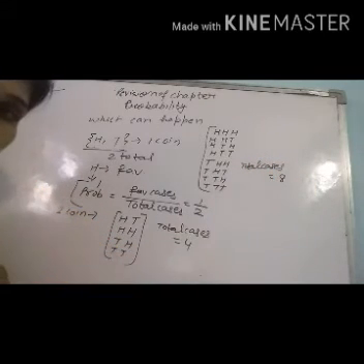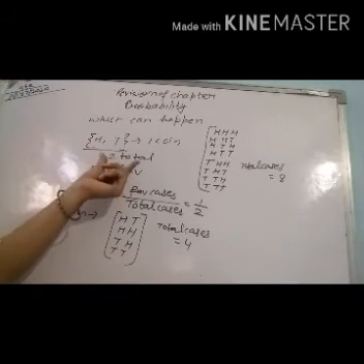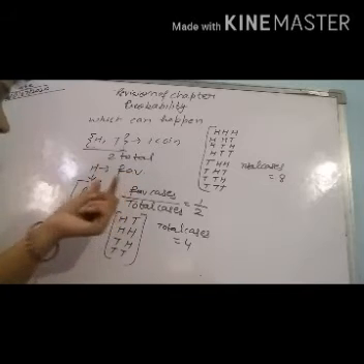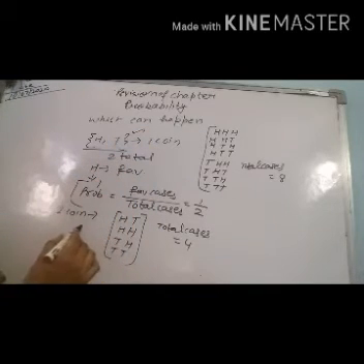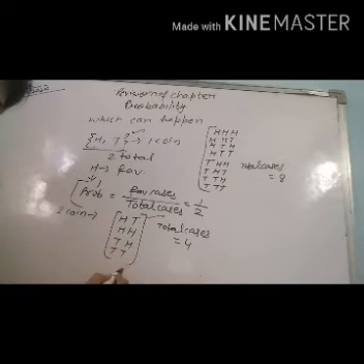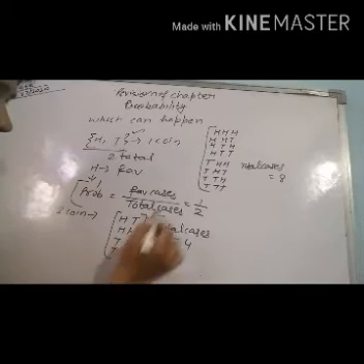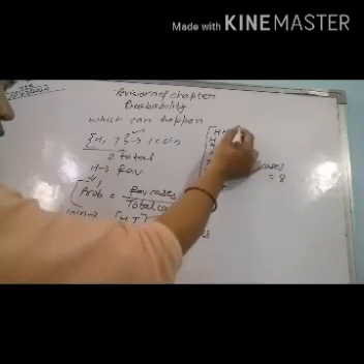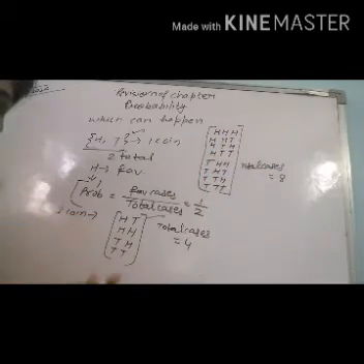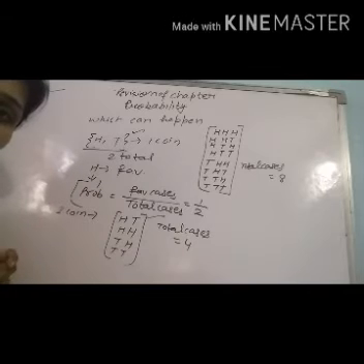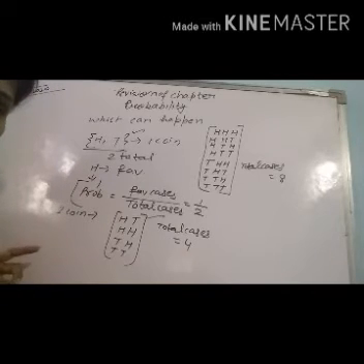In the case of a single coin, how many cases? 2. In the case of 2 coins? 4. In the case of 3 coins? 8. So this is the condition when we have coins.